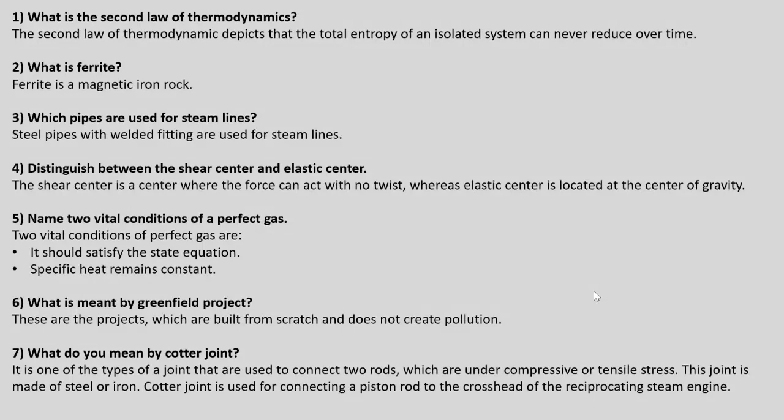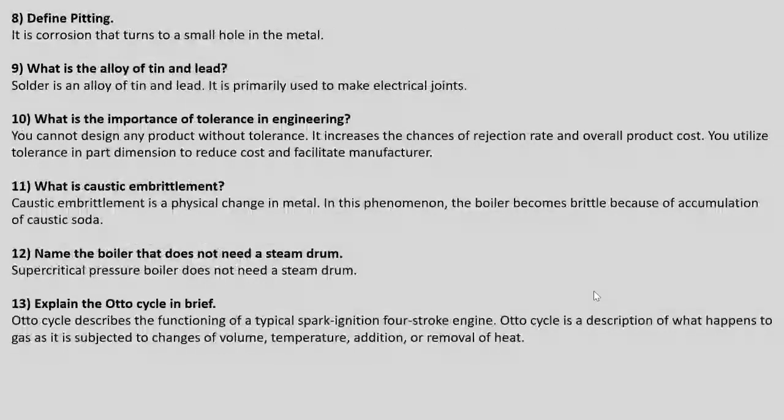What do you mean by cotter joint? It is one type of joint that is used to connect two rods which are under compressive or tensile stress. This joint is made of steel or iron. Cotter joint is used for connecting a piston rod to the crosshead of the reciprocating steam engine. Define pitting. It is corrosion that turns into a small hole in the metal.